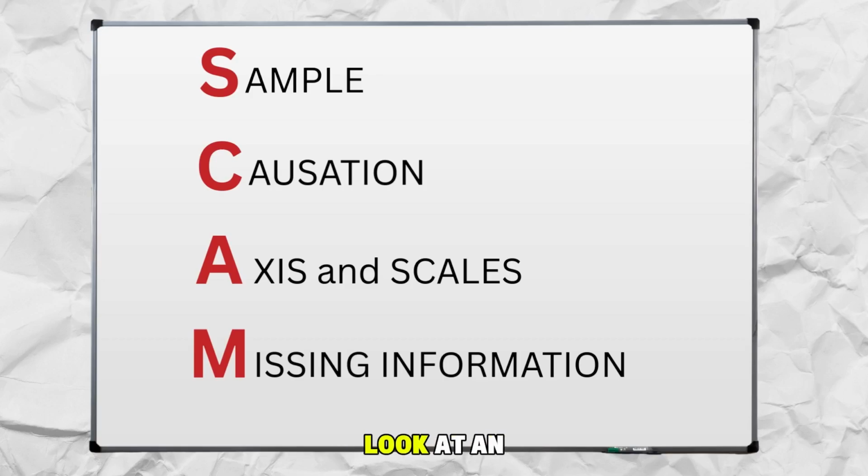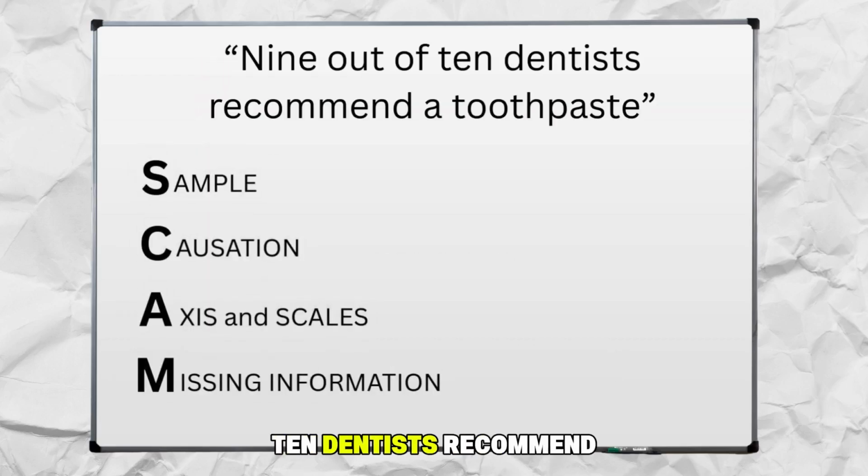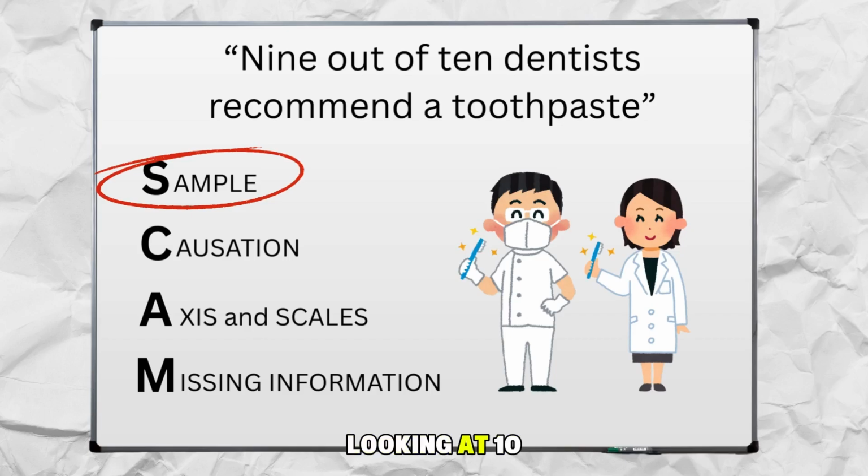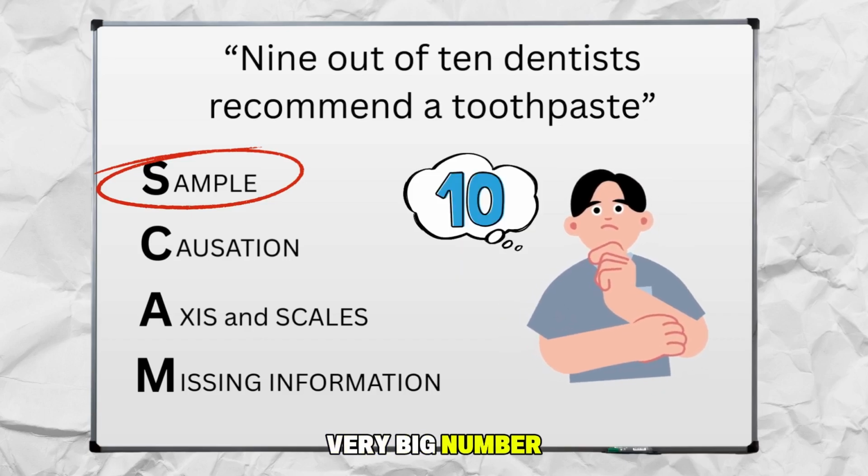Let's go ahead and take a look at an example here. If we say 9 out of 10 dentists recommend a toothpaste, pretty normal claim here. Let's look at the most basic pieces. First, we could say how many dentists were surveyed. Look at S. Are we only looking at 10 dentists? That's not a very big number to recommend a toothpaste for.